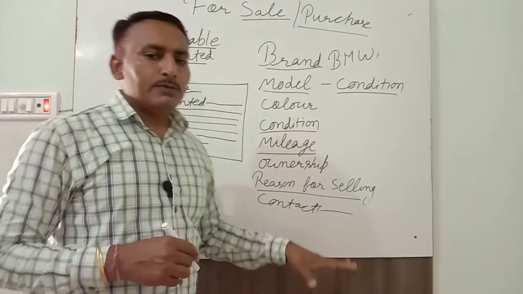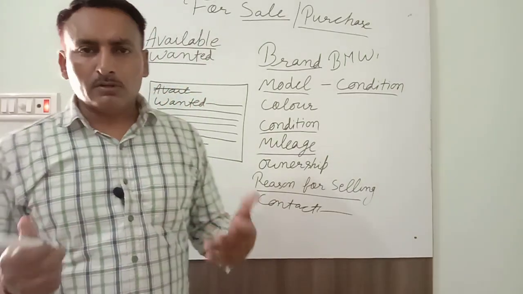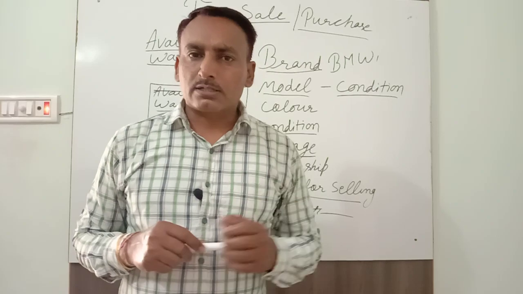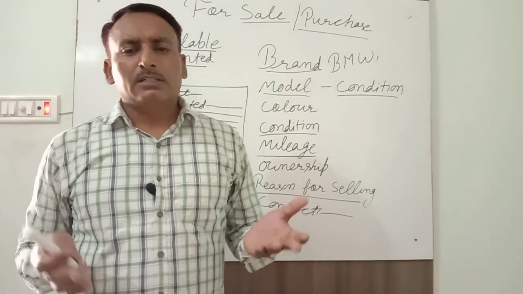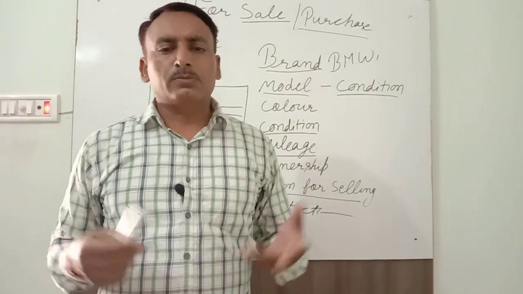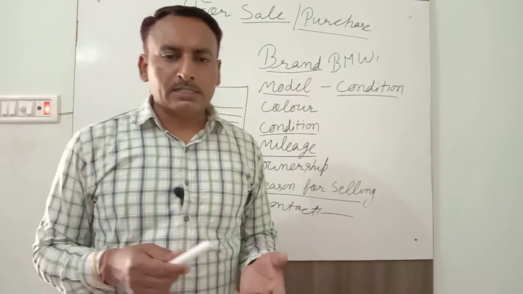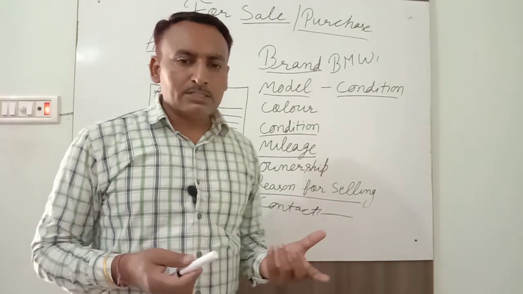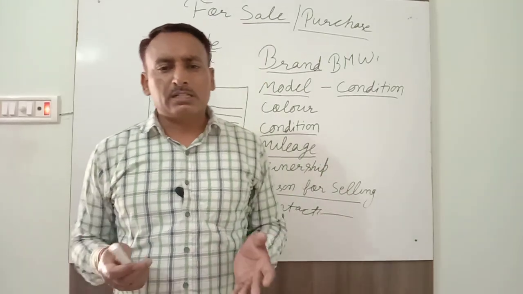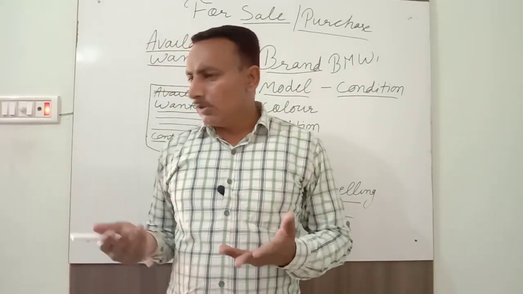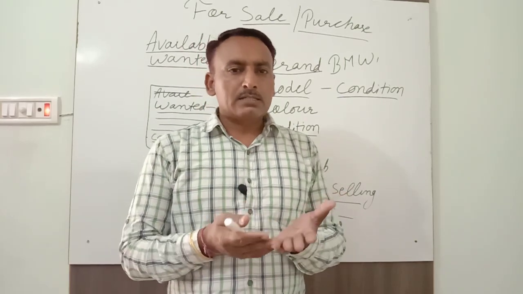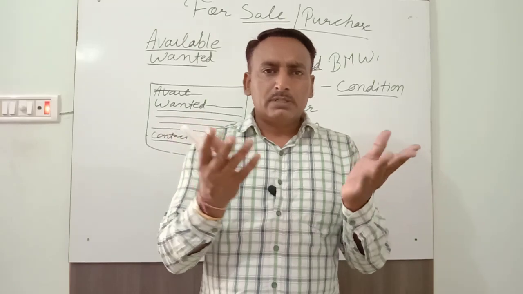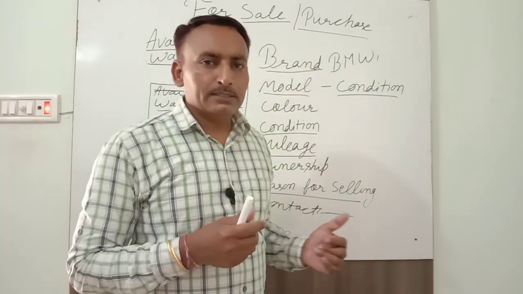And any other feature according to your own knowledge you can write, but mind the 50 words, do not exceed the word limit. You can write new seat cover, tubeless tire, AC heater, good music system with LED screen, power window, power steering, key lock, alloy wheels, airbags, ABS, fog lamp, any type of features, you can add.